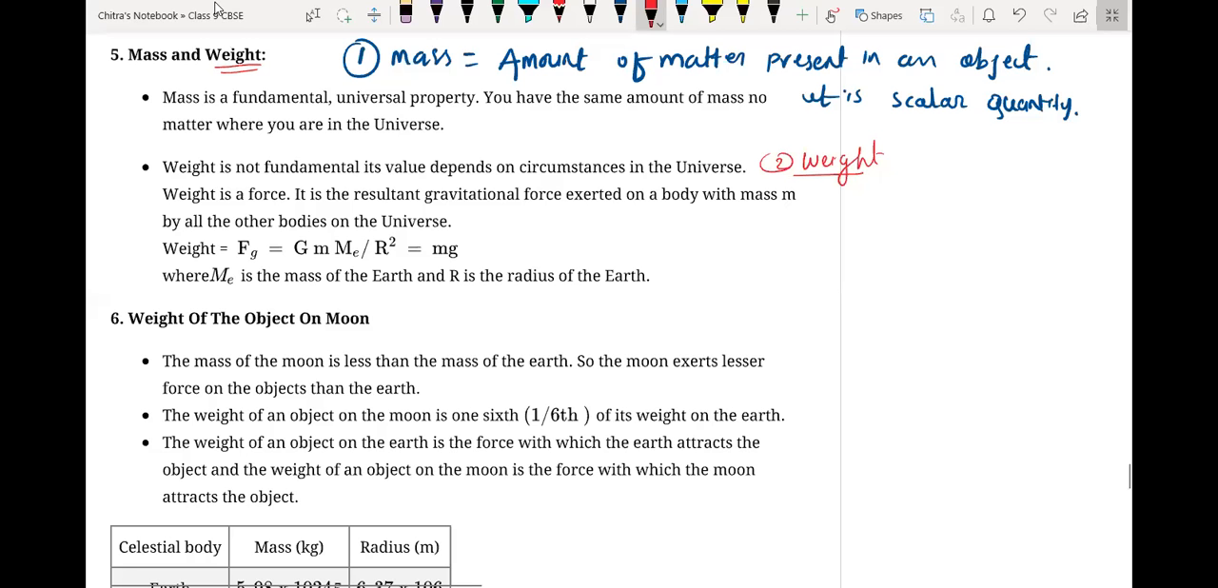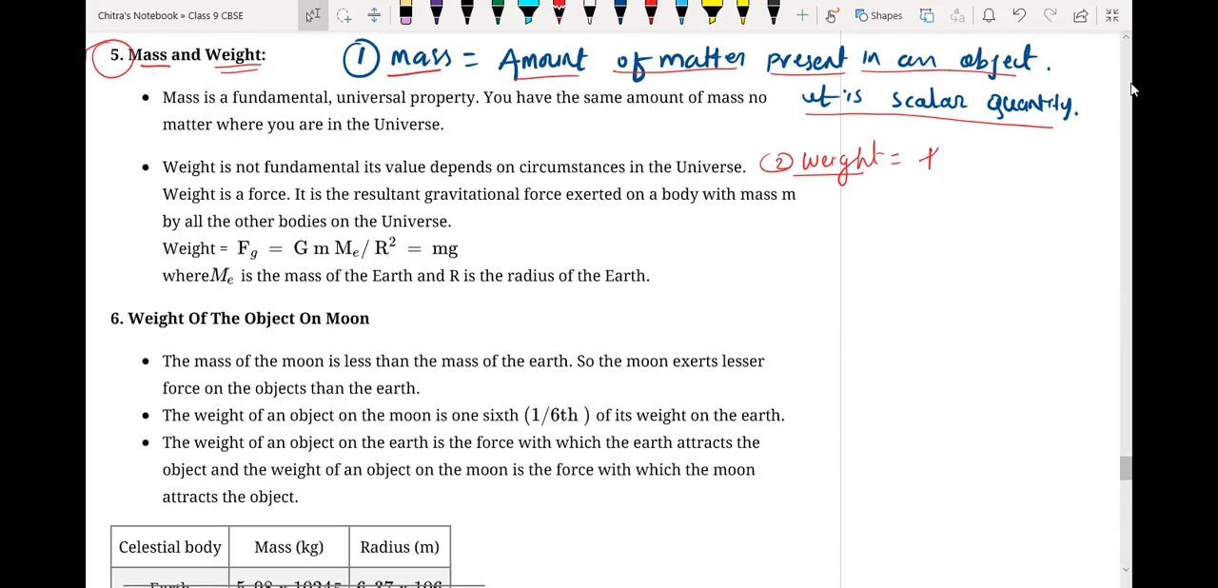Okay, so we are discussing mass and weight. What is mass? Mass is the amount of matter present in an object, and it is a scalar quantity because it has only magnitude, not direction. Now we will discuss weight. Weight is nothing but the gravitational force acting by the earth or any planet on an object.